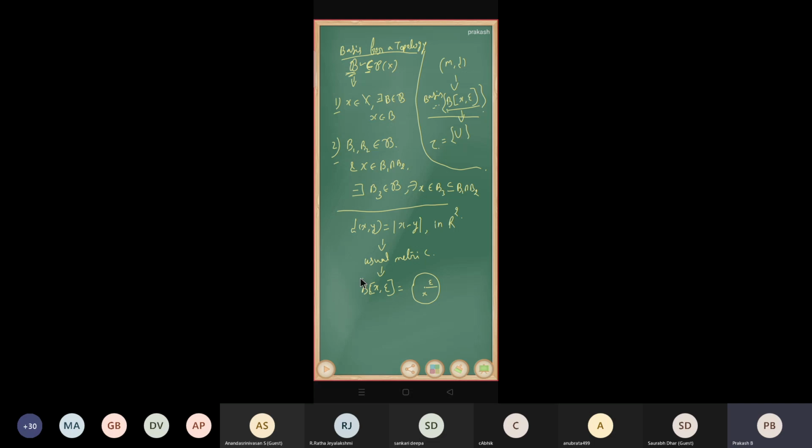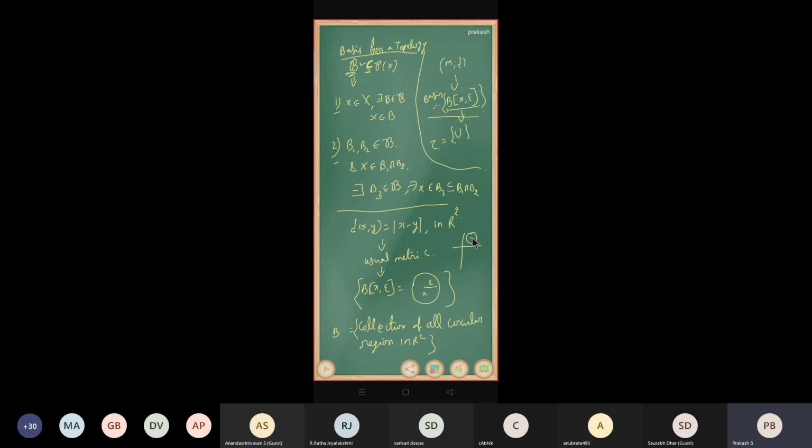So I'm going to collect this, that means the collection of all circular regions. The collection of circular regions in R power 2 is a basis, because in the plane, for every element we can form a circle containing that point.